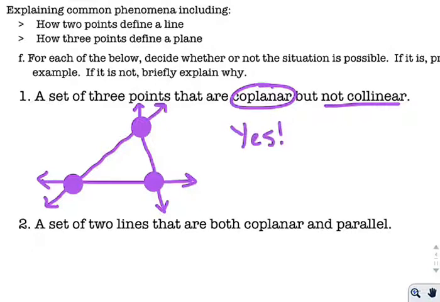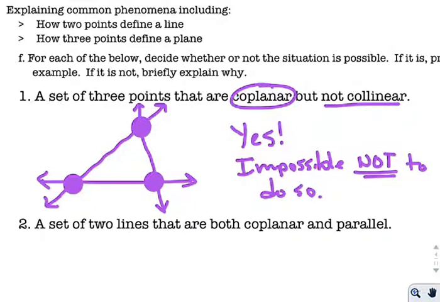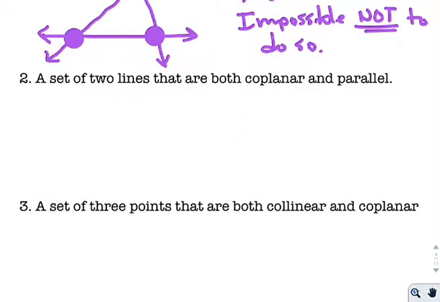Here's an example of what I mean. In fact, it's impossible not to. Okay, so this is actually one of the basic rules of geometry. Any 3 points will form a plane, and so you're seeing that fleshed out here. So let's go to question number two.